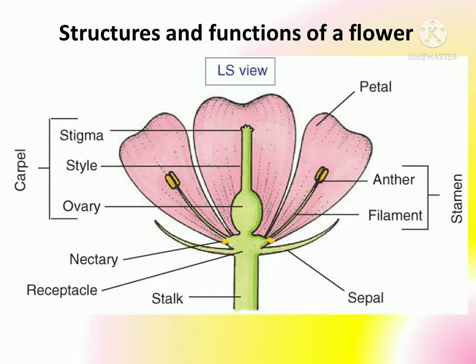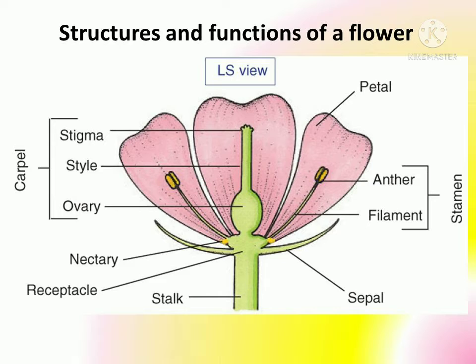Next come to the essential parts of the flower which are necessary for the process of reproduction, and they are two. First one is carpel, that is also known as gynoecium, and second one is stamen, that is also known as the androecium. So stamen comprises two parts, the upper one is called anther and the lower one is called filament.